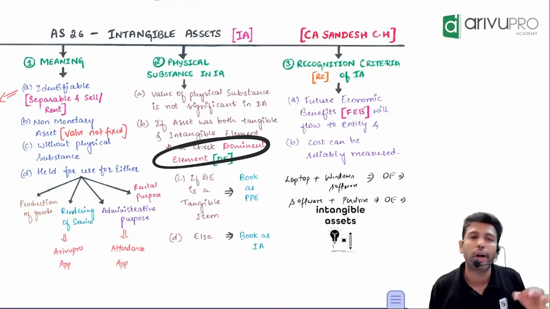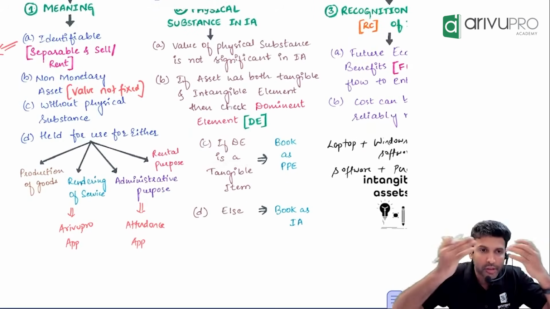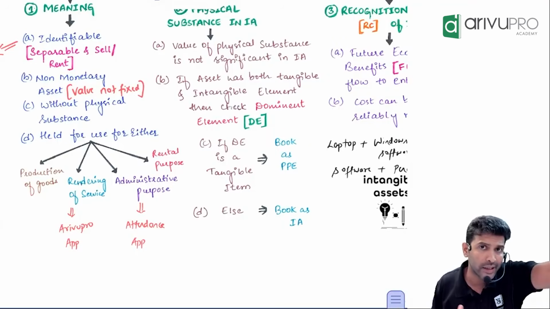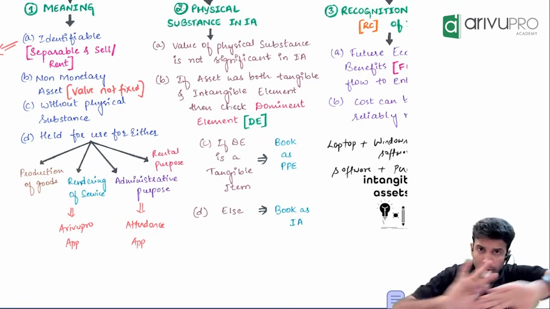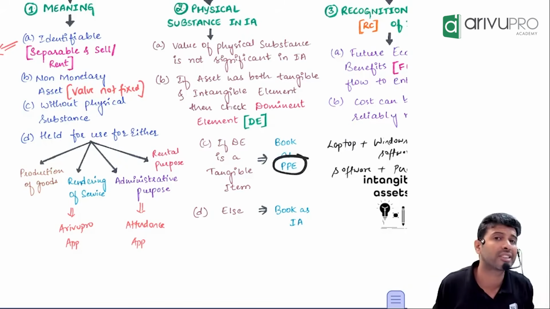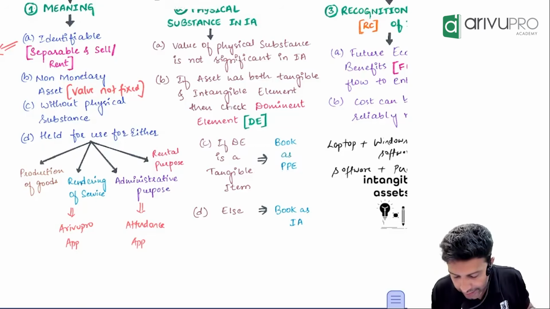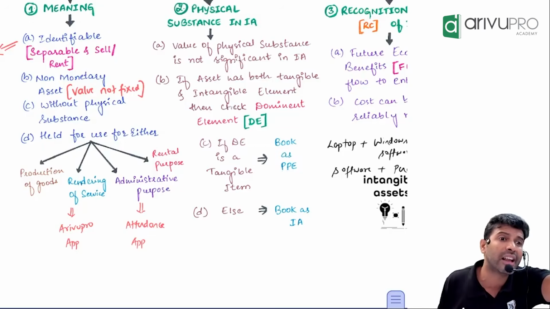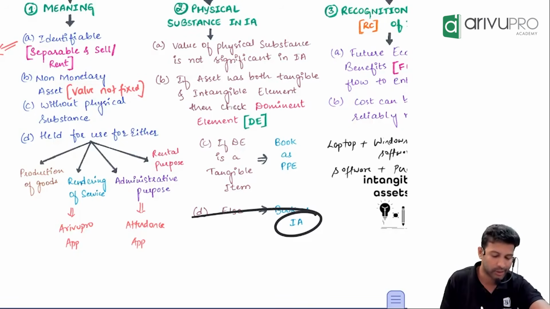Dominant element. If the dominant element is tangible, meaning something which you can see, then the whole component, you don't have to separate, the whole asset will get recorded as what? PP, because tangible assets are recorded as per AS 10, which is PP. If the dominant element is an intangible asset, then the whole value will be booked as intangible asset.